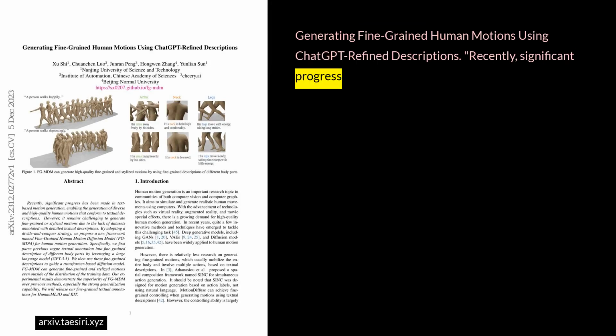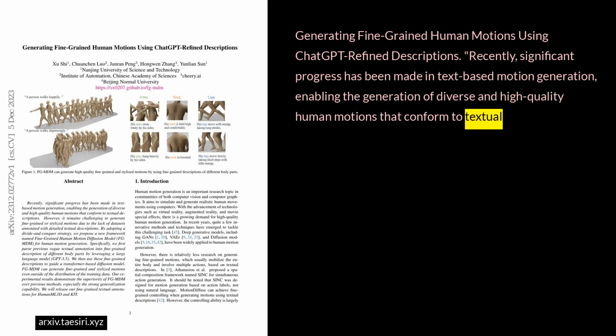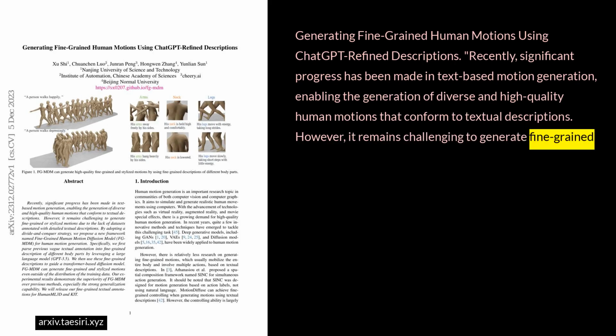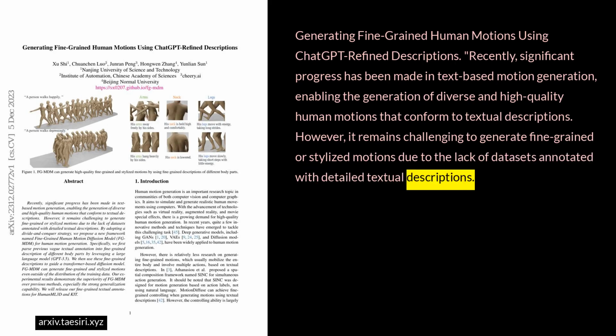Generating fine-grained human motions using ChatGPT-refined descriptions. Recently, significant progress has been made in text-based motion generation, enabling the generation of diverse and high-quality human motions that conform to textual descriptions. However, it remains challenging to generate fine-grained or stylized motions due to the lack of datasets annotated with detailed textual descriptions.